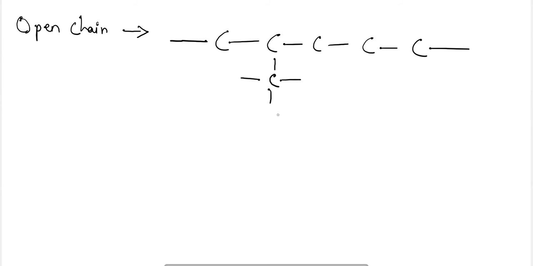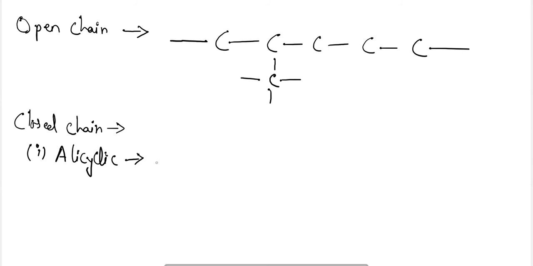Now in the closed chain, the first is the alicyclic. Alicyclic compounds contain a ring of 3 or more carbons. They resemble aliphatic compounds in many of their properties.